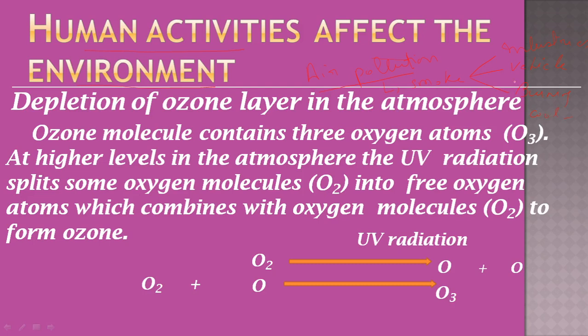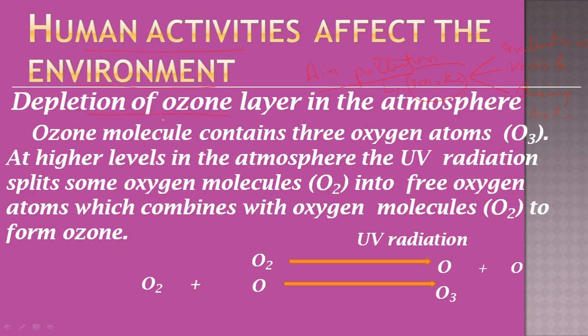All these produce smoke, and this smoke contains pollutant materials which cause air pollution. So what exactly is the most important cause of air pollution? The depletion of ozone.